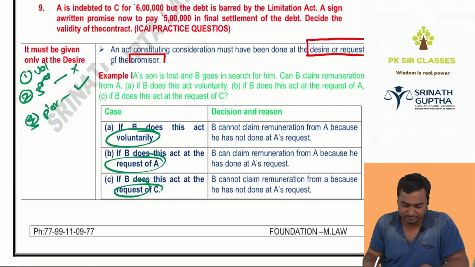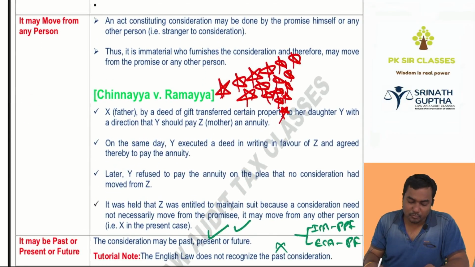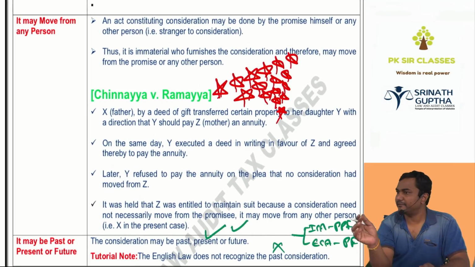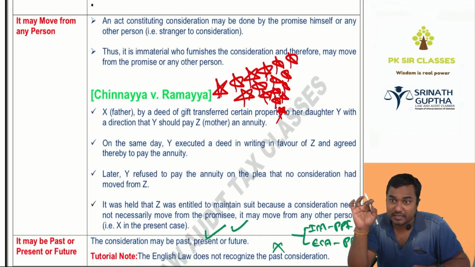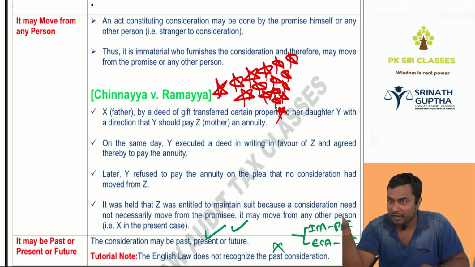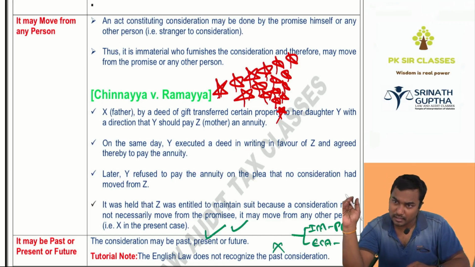Next, consideration may move from any person. Very important, beta: Chinnaya versus Ramaya. I'm teaching Kavya. Consideration may be given by Kavya only, or Kavya's father, or Kavya's mother, or Kavya's husband also. Then beta, it can move from Kavya herself, or it can move from any other person.